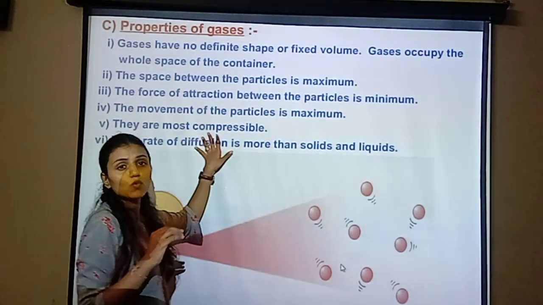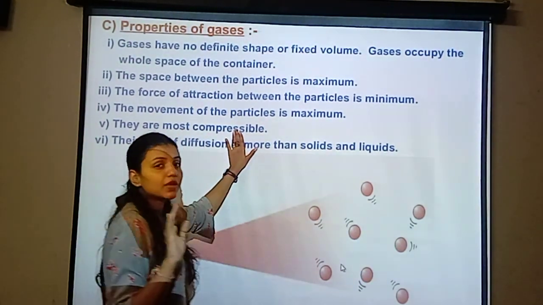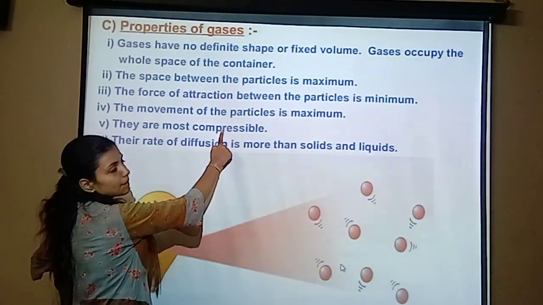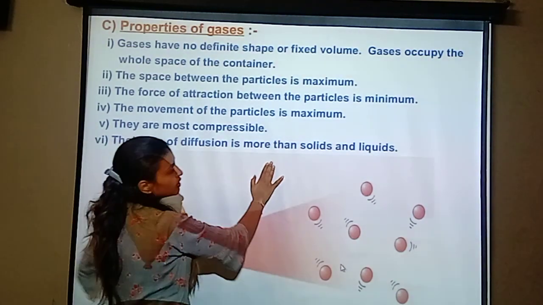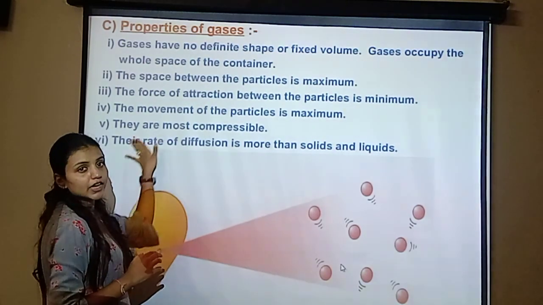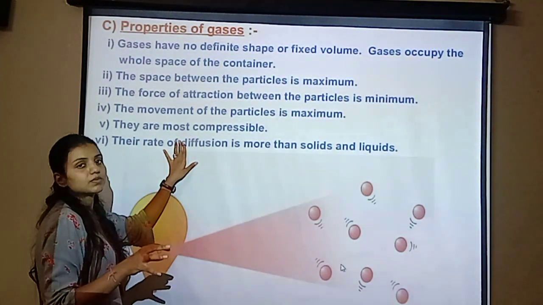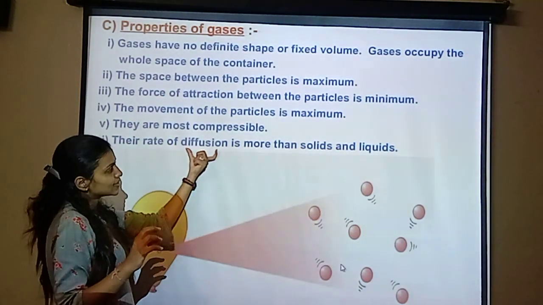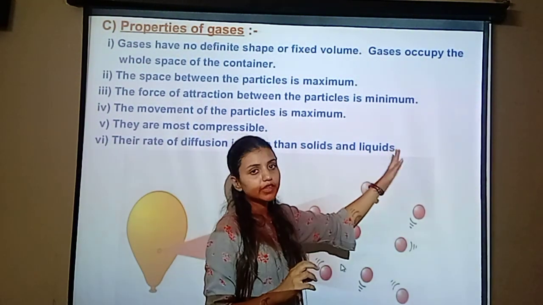Compressible means its volume can be changed when pressure is applied. So it is most compressible. The rate of diffusion is more than in solids and liquids. The movement of a substance from higher concentration to lower concentration is called diffusion. The rate of diffusion is more when compared to solid and liquid.